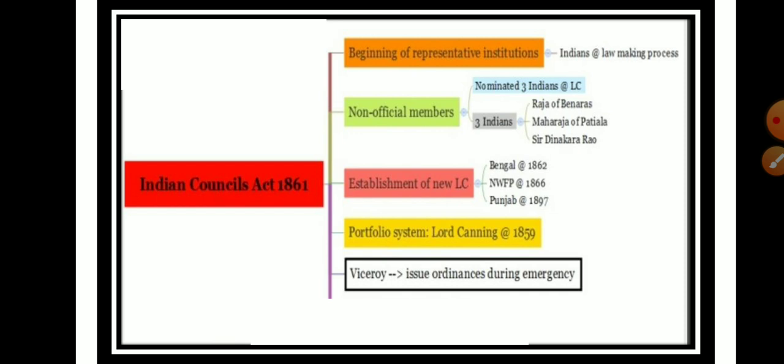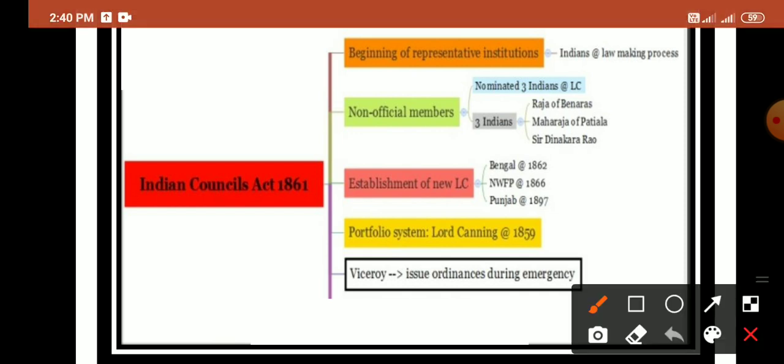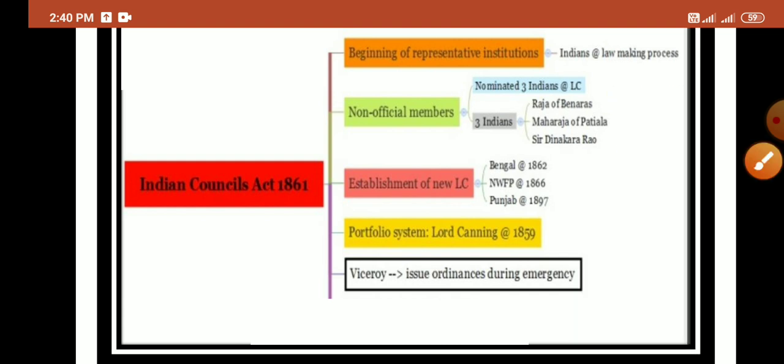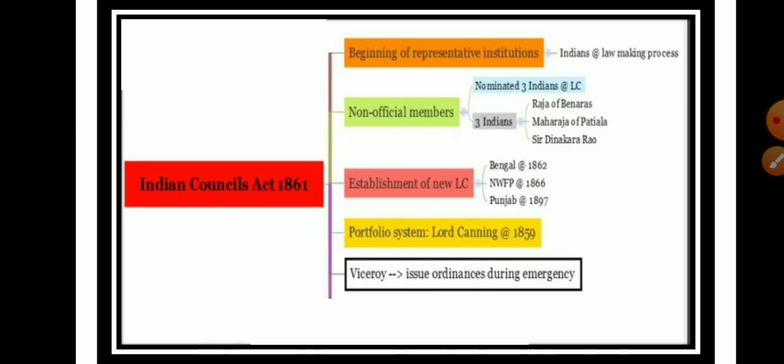Firstly, three Indians were nominated, which included the Raja of Banaras, the Maharaja of Patiala and Sir Dinkar Rao. Along with this, the Indian Council Act 1861 established new legislative councils in Bengal, the North-Western Provinces and Punjab. So three new legislative councils were established.